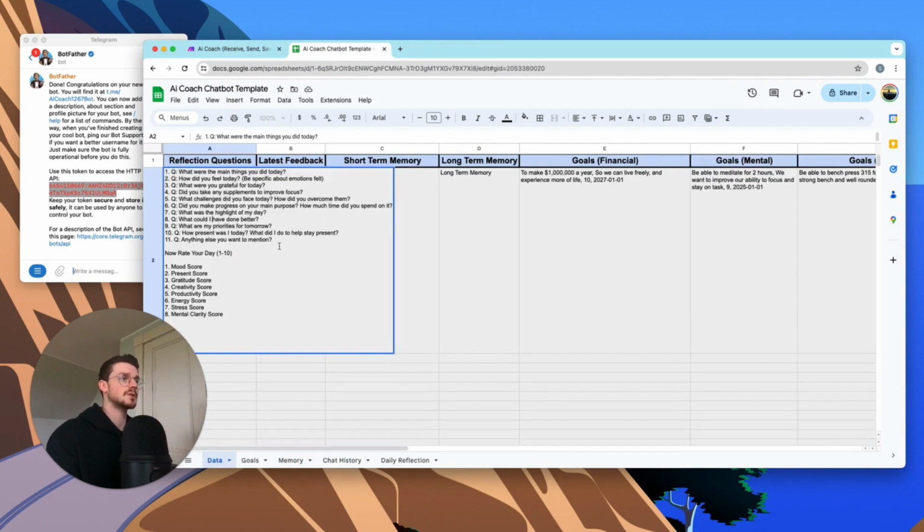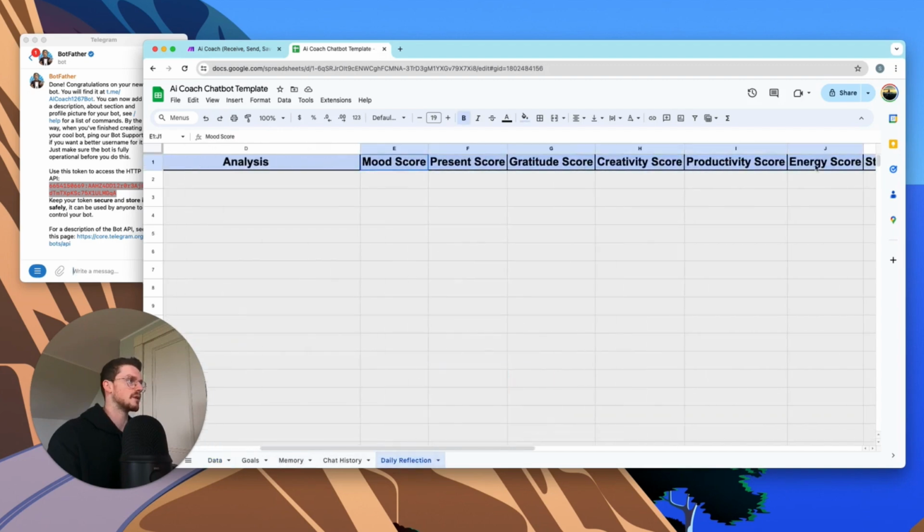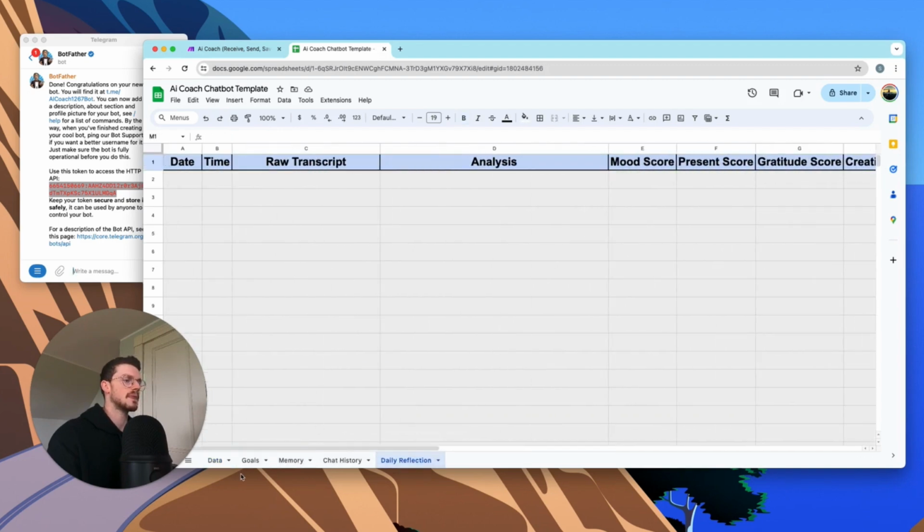You can change these to whatever you want. These are just the standard ones that I did. And then you have the rating your day, which again you can also change. The thing is, if you change them here, you're also going to want to go to daily reflection and change them up here, because those are not synced.